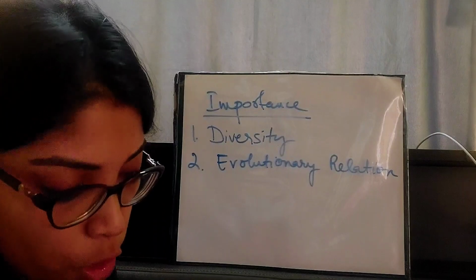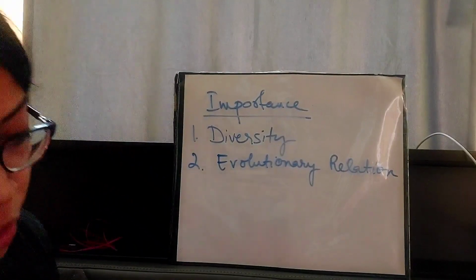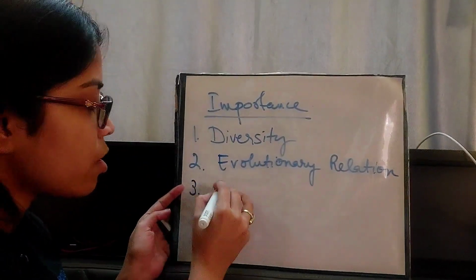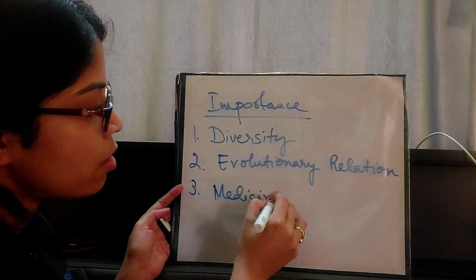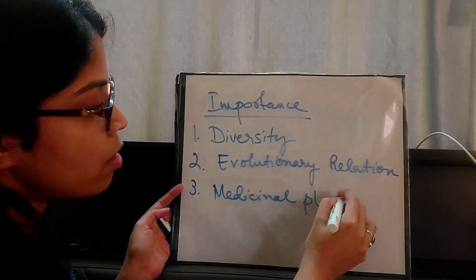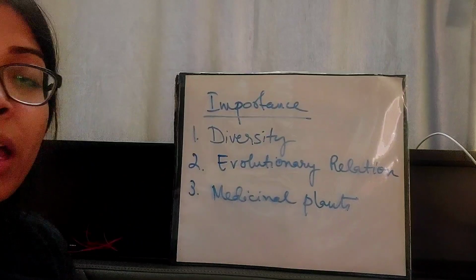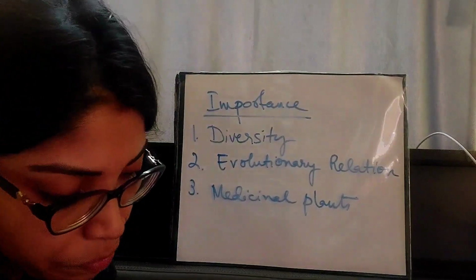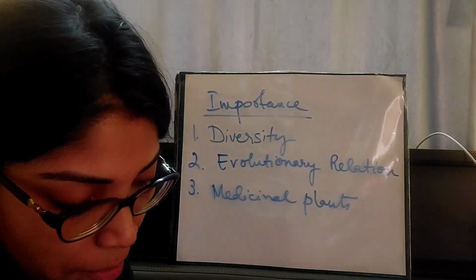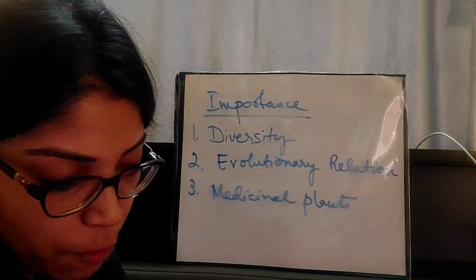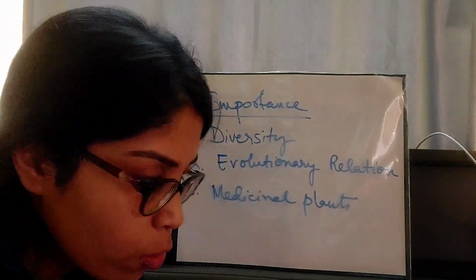Moving on to the next point, that is medicinal plants. How are medicinal plants important for us? Many medicines are obtained from plants. Similarly, a number of medicines are obtained from bacteria and fungi also.